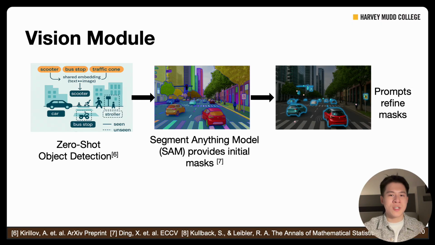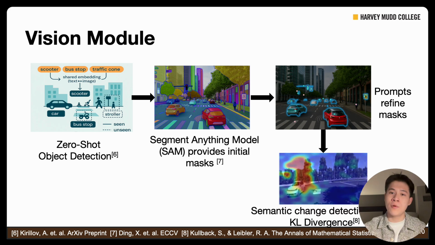This is where the language component becomes crucial. And finally, we perform semantic change detection using KL divergence to measure the differences. And the visual examples here show how we can detect that the traffic signs have been removed between the before and after images.